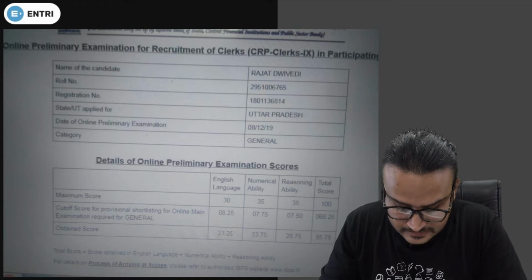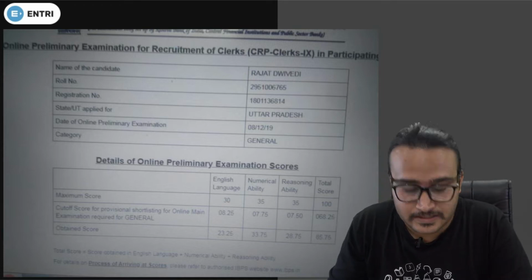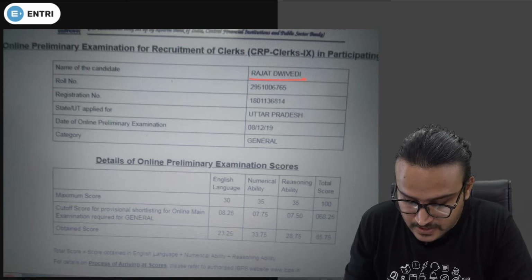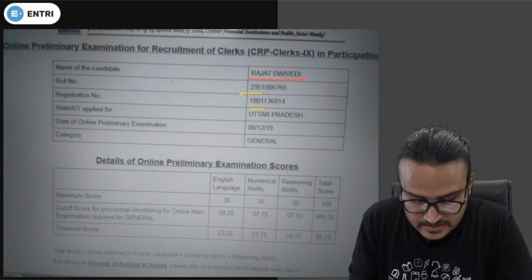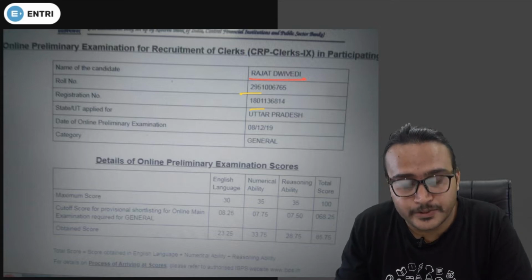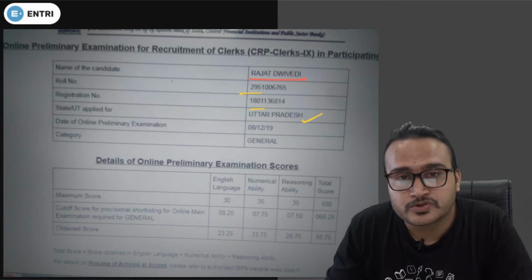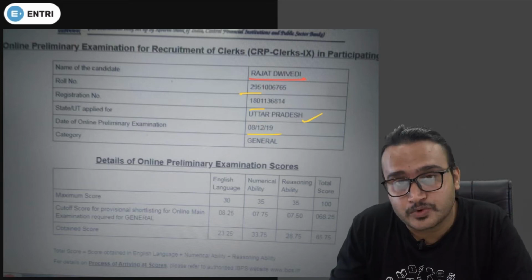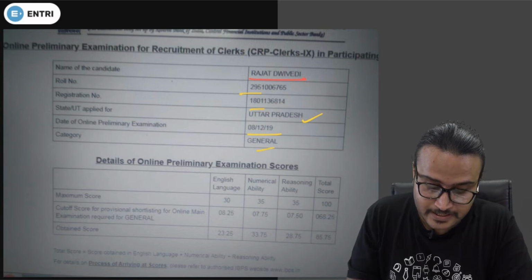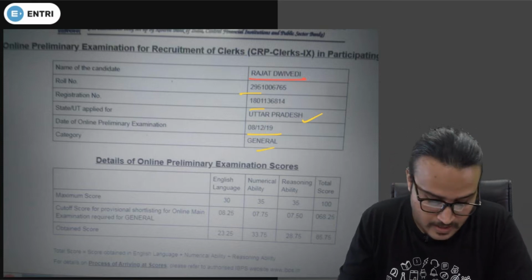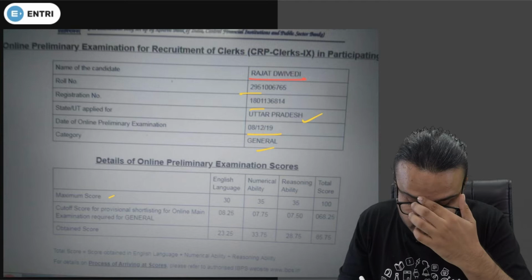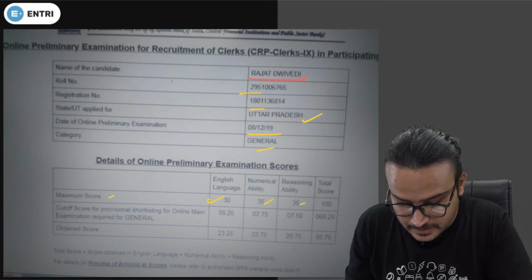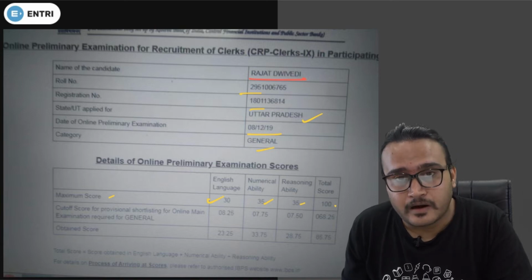Okay, so guys, this is the scorecard that Rajat Dwivedi had sent us. The name of the candidate is Rajat Dwivedi, and the roll number and registration number are also shown clearly, and he belongs to Uttar Pradesh. This scorecard is of IBPS clerk 2019. The category of the candidate is general, and the maximum score you can see is 30 for English language, 35 for numerical ability, and 35 for reasoning ability. The total score was 100.